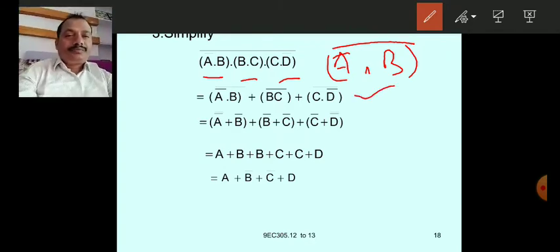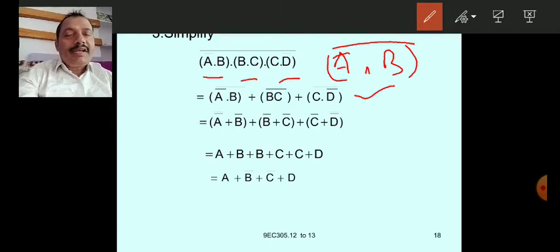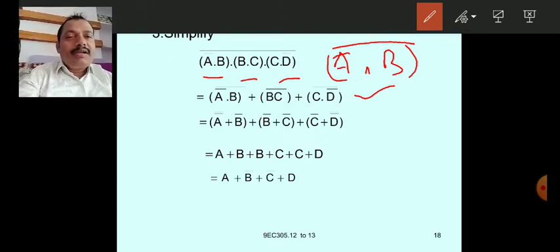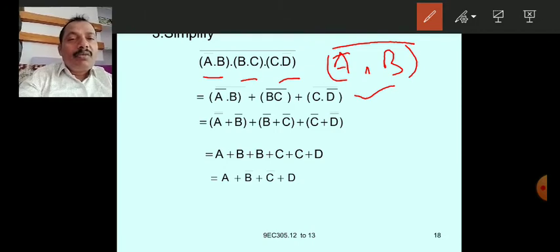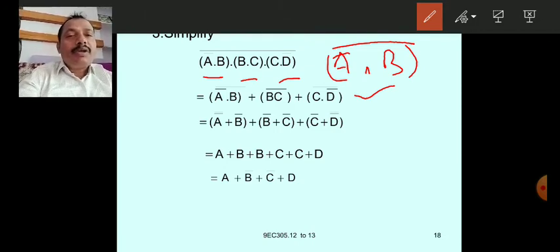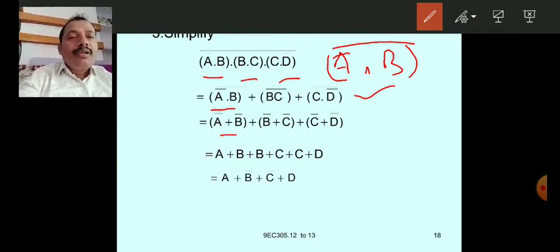Next, apply once again De Morgan laws to the whole bar. Then the dot becomes OR operation. So A bar whole bar plus B bar, plus B bar plus C bar, plus C bar plus D double bar.